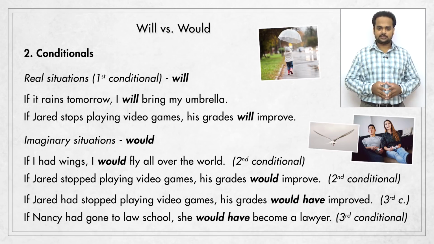Here's one final example for you. If Nancy had gone to law school, she would have become a lawyer. What does it mean? Did Nancy go to law school? No. Her parents advised her to go to law school, but she didn't listen to them. So, unfortunately, she didn't become a lawyer. So you can see from these sentences that we only use will when we talk about real possible situations. For imaginary conditionals, we use would.